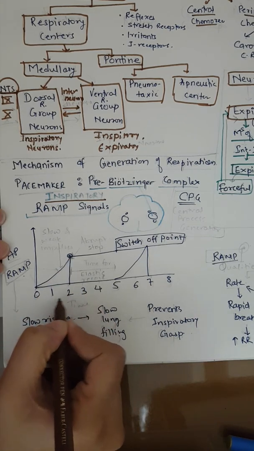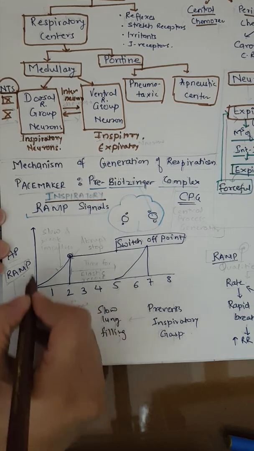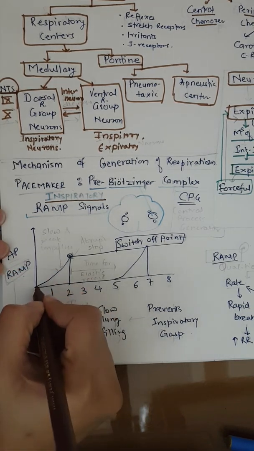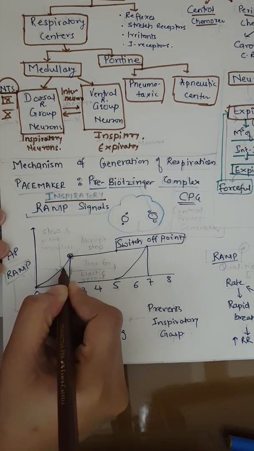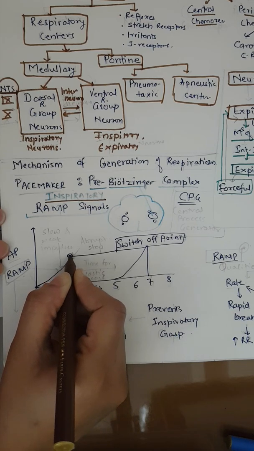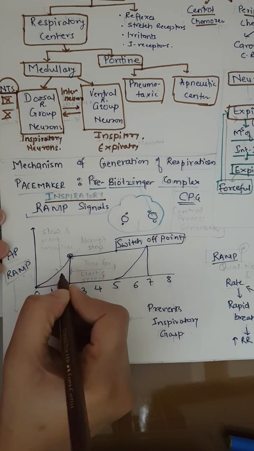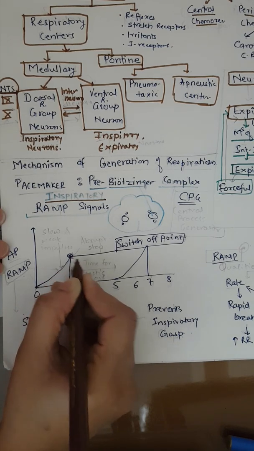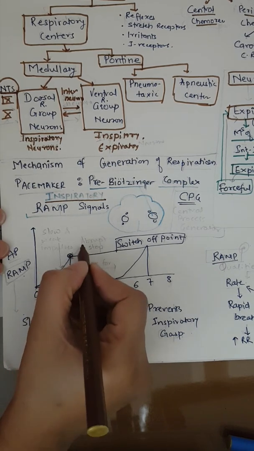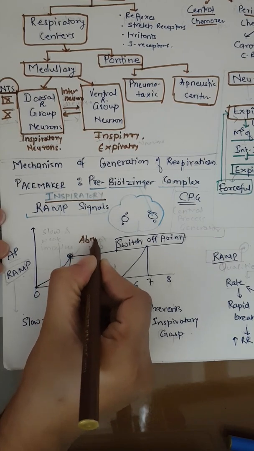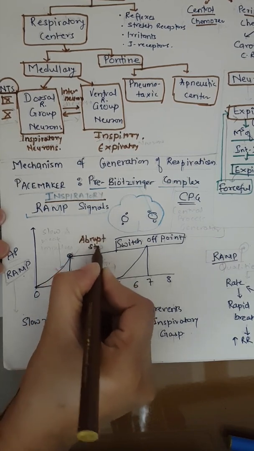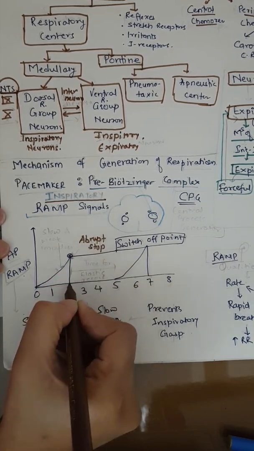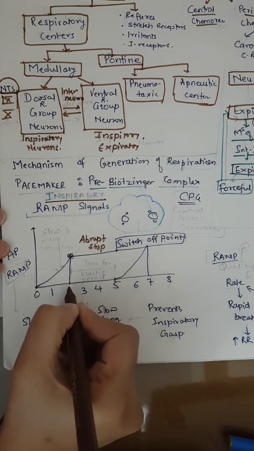This is the x-axis showing time, and this is the action potential. The action potential generated in the inspiratory neurons is gradually increasing. It means it is slow and it will go up to 2 seconds. After that, there will be an abrupt stoppage of impulses coming, and this stoppage will be for 3 seconds.